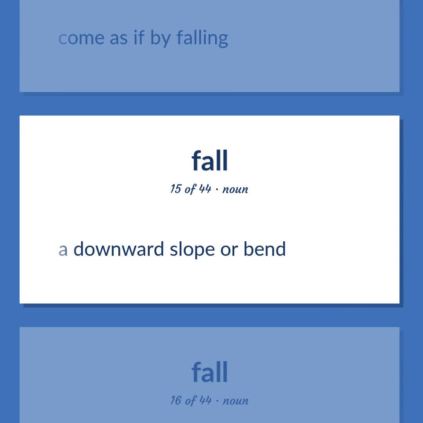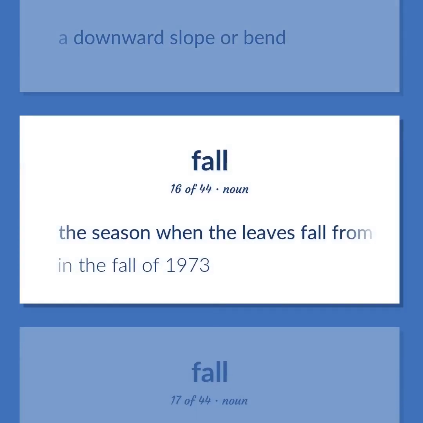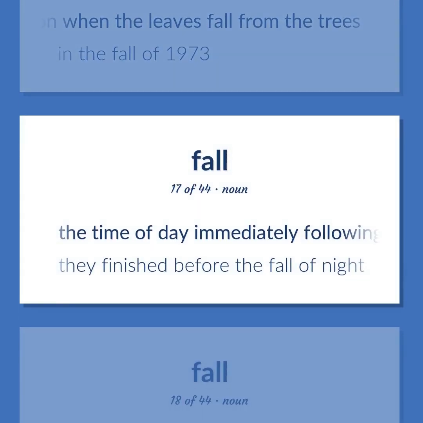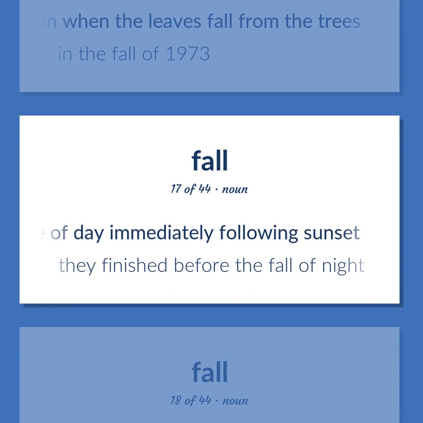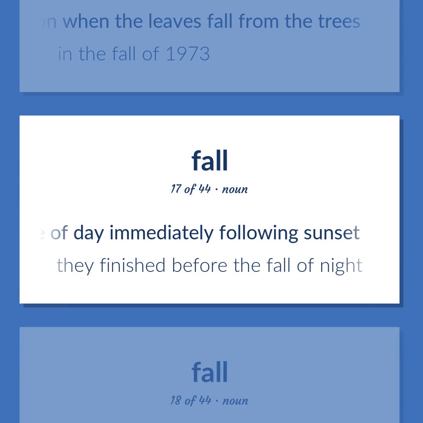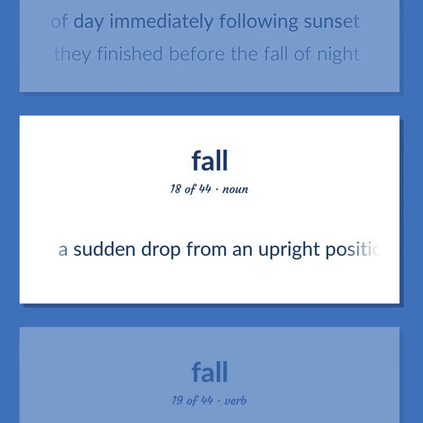A downward slope or bend. The season when the leaves fall from the trees. In the fall of 1973. The time of day immediately following sunset. They finished before the fall of night. A sudden drop from an upright position.